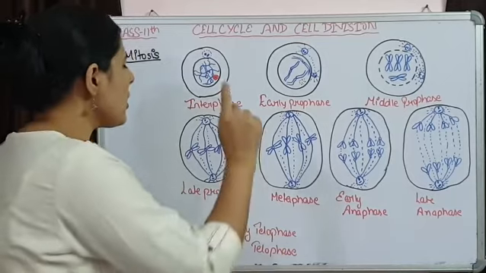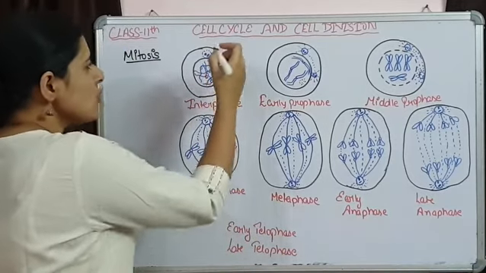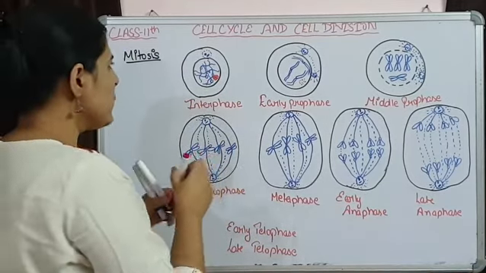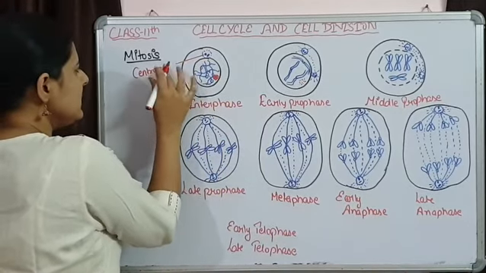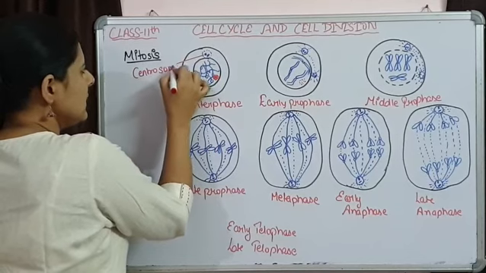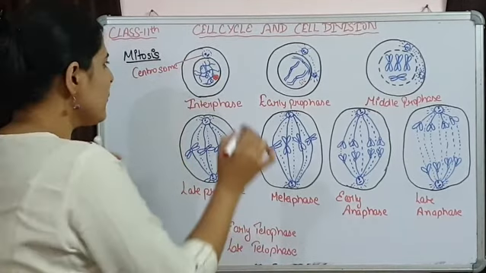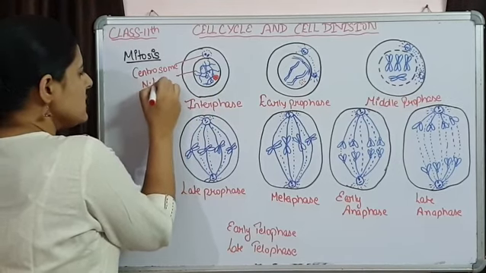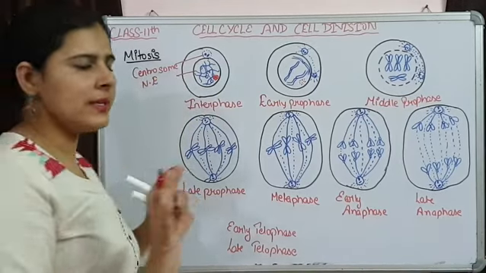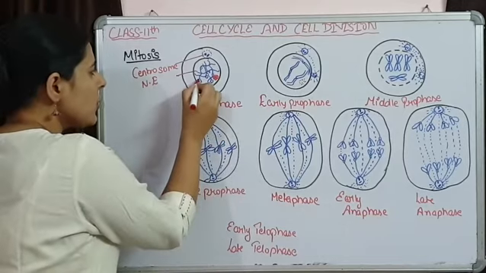The main thing to talk about in interphase is the centrosome that is present near the nucleus. Interphase पे there is an intact nuclear membrane. This is the nuclear envelope that is still present in intact form. These are chromatin.